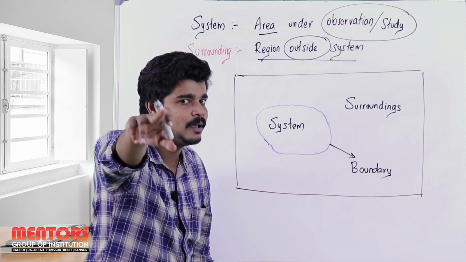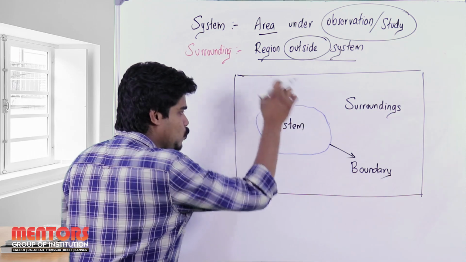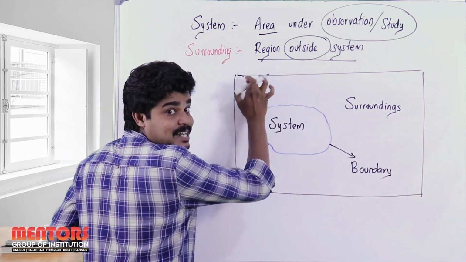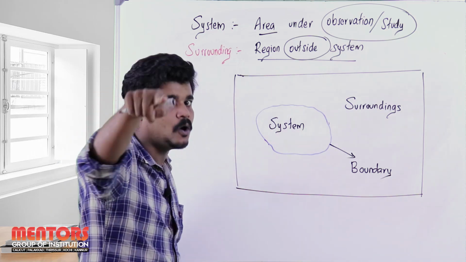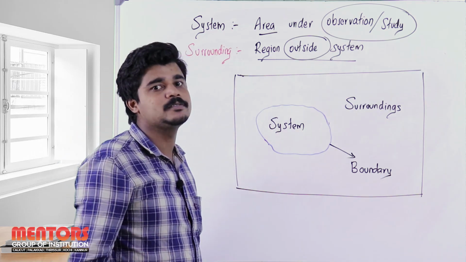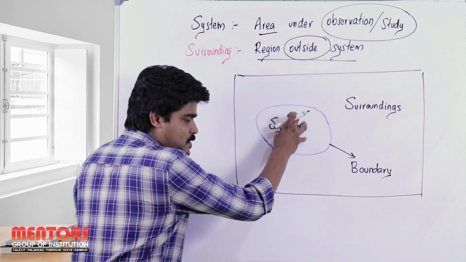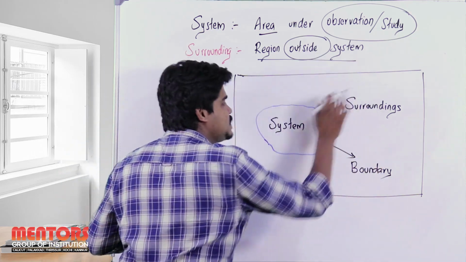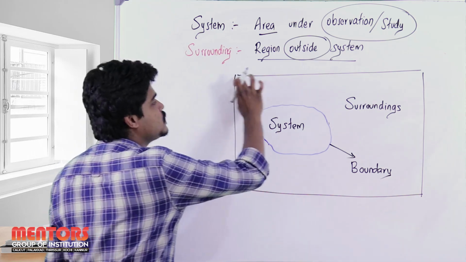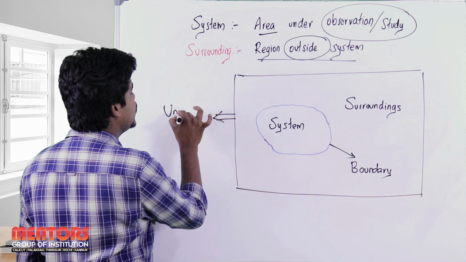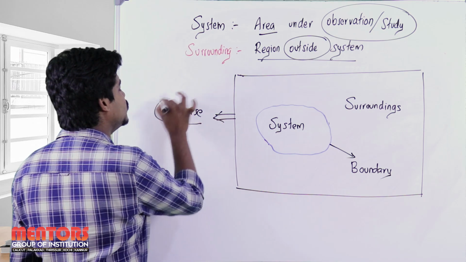Fine with that? Okay, so now this is my system. The region other than the system that is inside the box, you should note it, inside the box, is my corresponding surroundings. So this system, this boundary and this surrounding, that is the box which I have drawn, is what we call the universe.